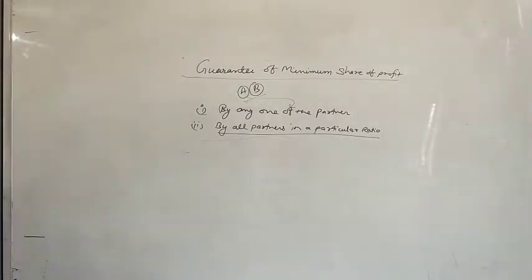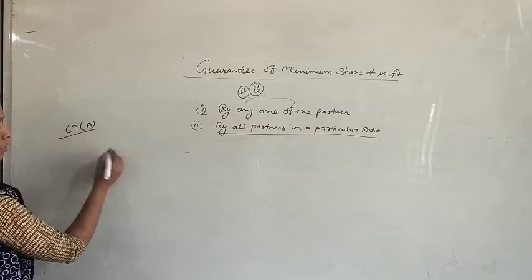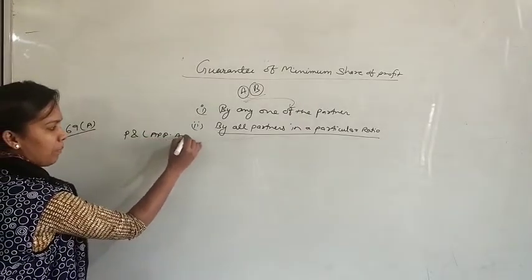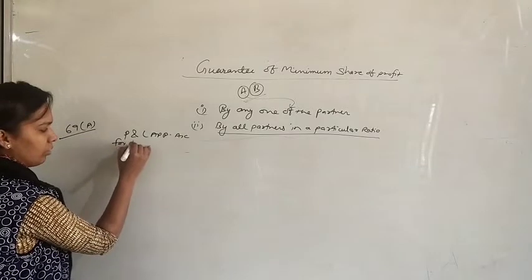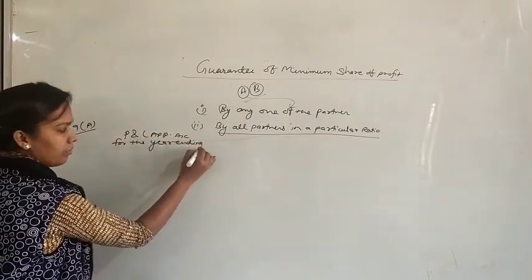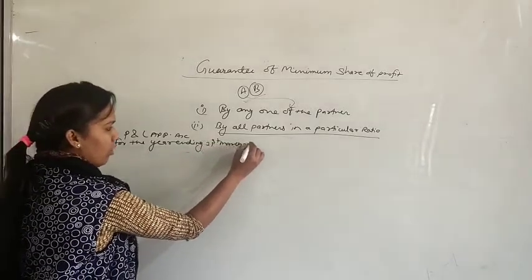The profits for the 2 years ending 31st March 15 and 16 were 30,000 and 90,000 respectively. Prepare profit and loss appropriation account for the 2 years. So just check the question. First of all, we will prepare P&L appropriation account for the year ending 31st March 2015.